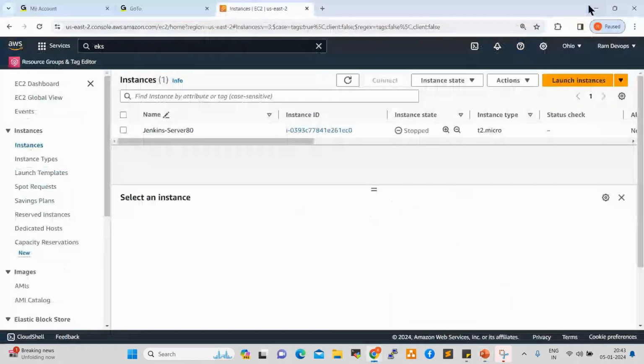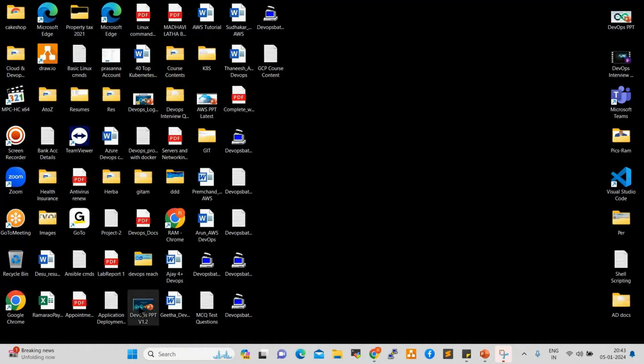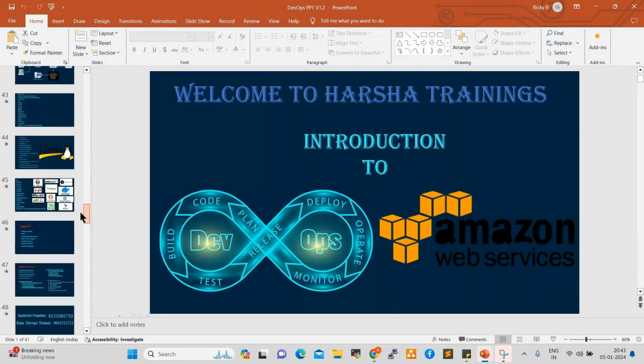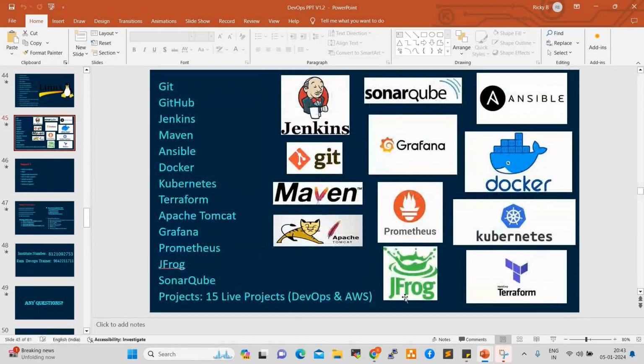Just a minute. I'll show you something here. In our DevOps course, we are going to learn this many tools. These are all very advanced tools, very core tools. Most of the organizations are using these core tools. But all the companies don't use all the tools. All the project teams don't use all the tools. Only two or three tools maximum.